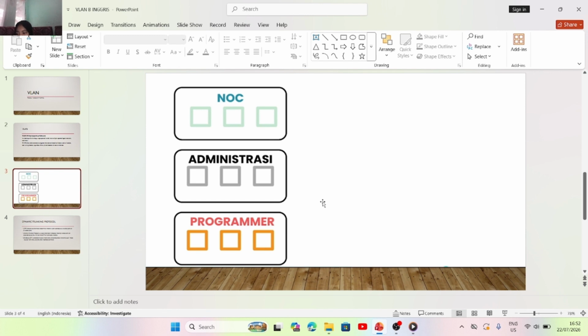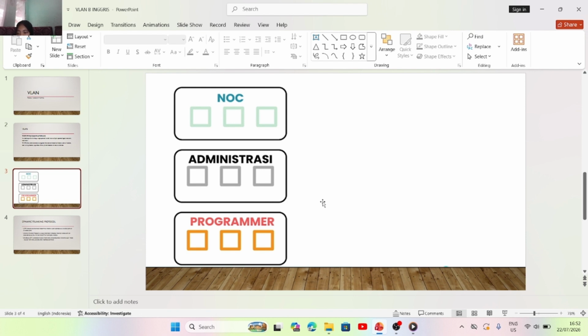This is where VLAN comes in. A VLAN creates its own isolated broadcast domains. So if we have NOC on VLAN 10, how many broadcast domains does it have? Just one. Admin has one, and programmers have one. This creates distinct broadcast domains where messages are sent only within the same VLAN.